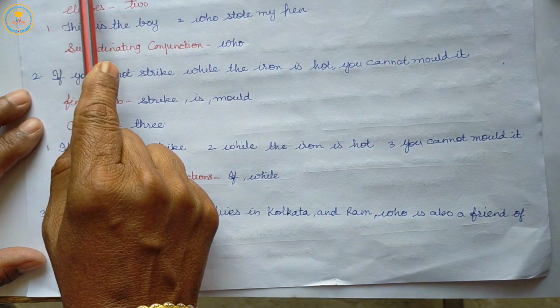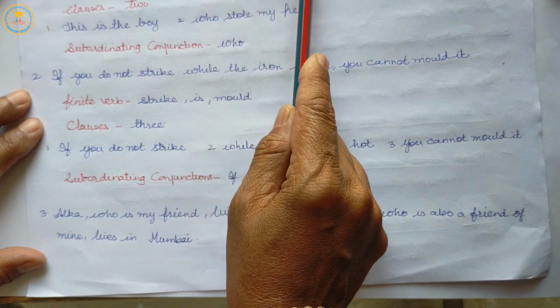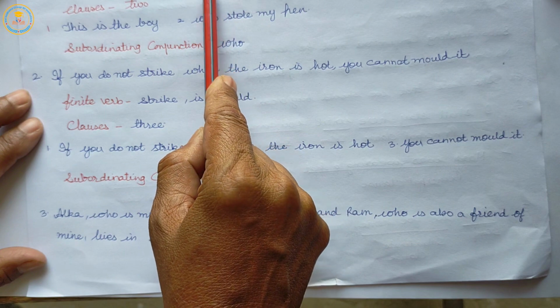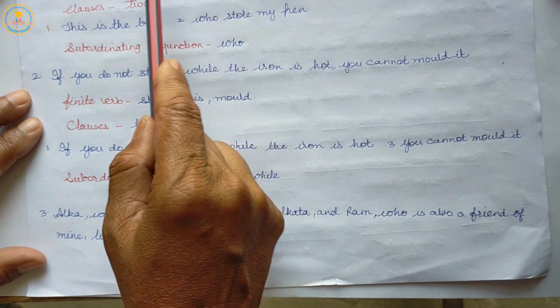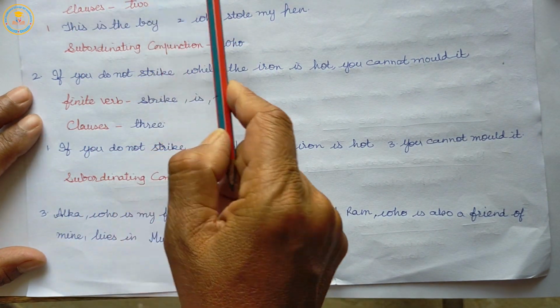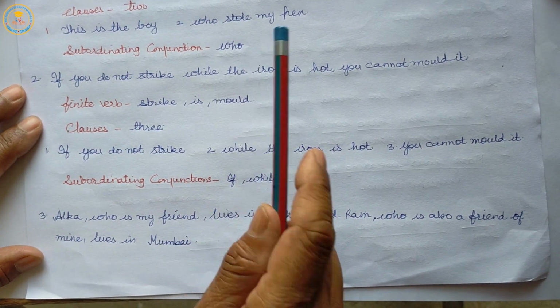In this sentence, this is the boy who stole my pen. In this sentence, we have 2 finite verbs, is and stole, 2 clauses, and 1 subordinating conjunction.